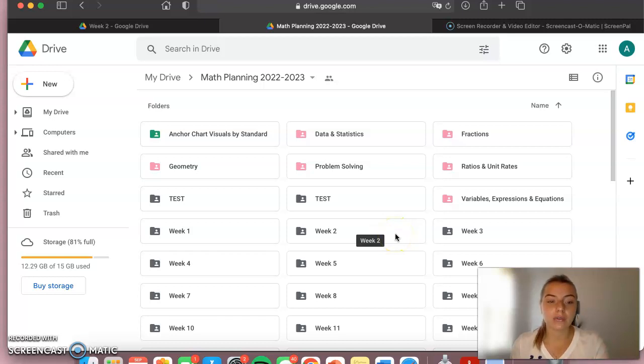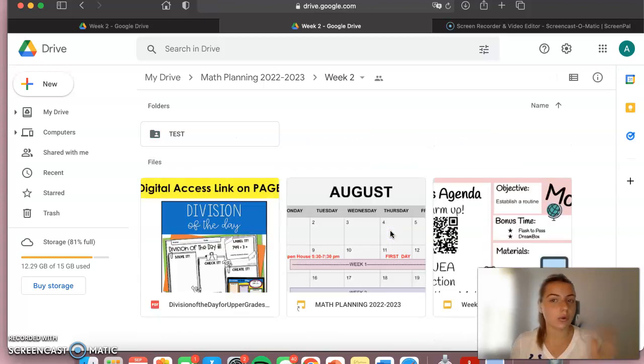I really, really love Google because it is self-saving. So if I don't forget to press a little button, I'm not going to lose all my work. But also, it's really easy to share your work.